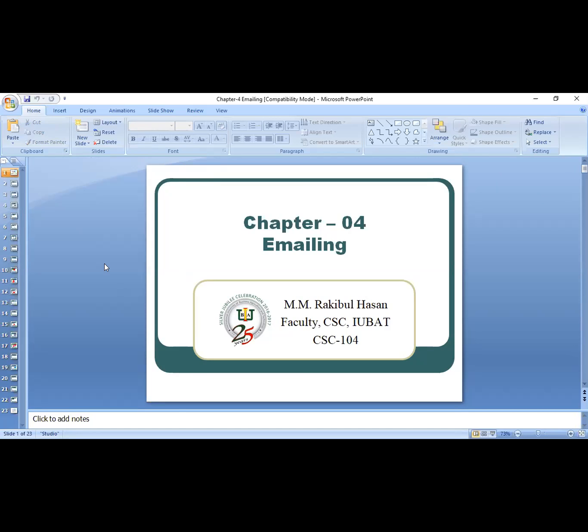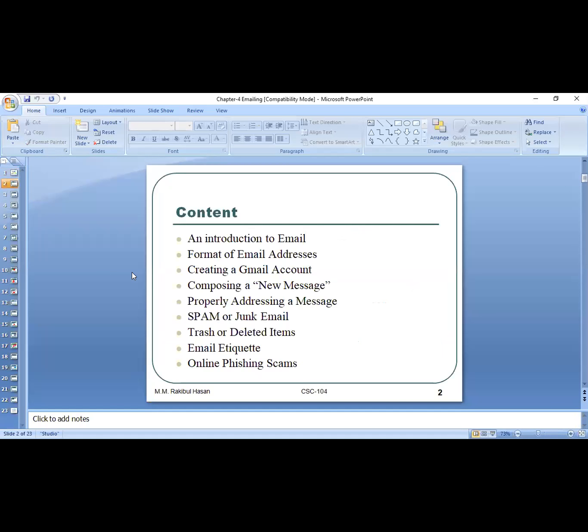This is the last chapter we're going to discuss in today's discussion. These are the contents of this slide: an introduction to email, format of an email address, create a Gmail account, composing a new email message, properly addressing our email, then spam or junk folder, junk email, trash or deleted items, email etiquette, online phishing schemes.